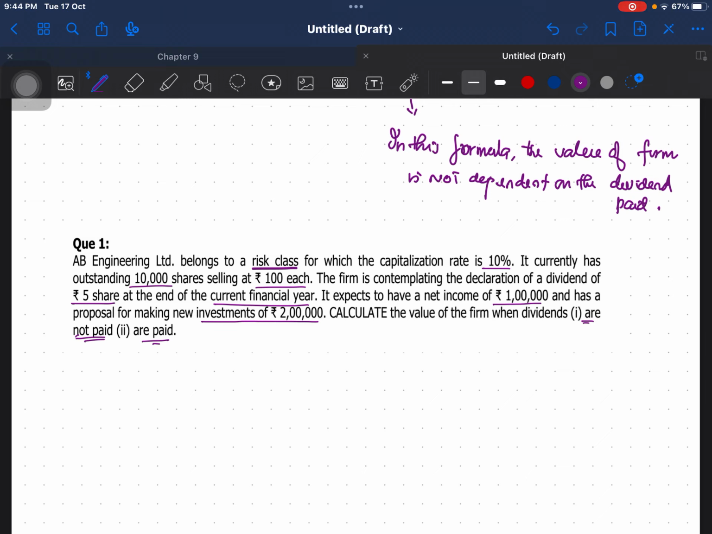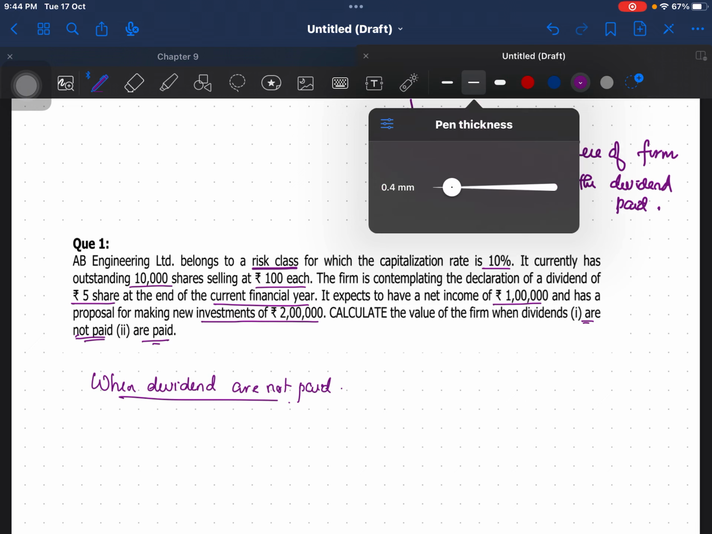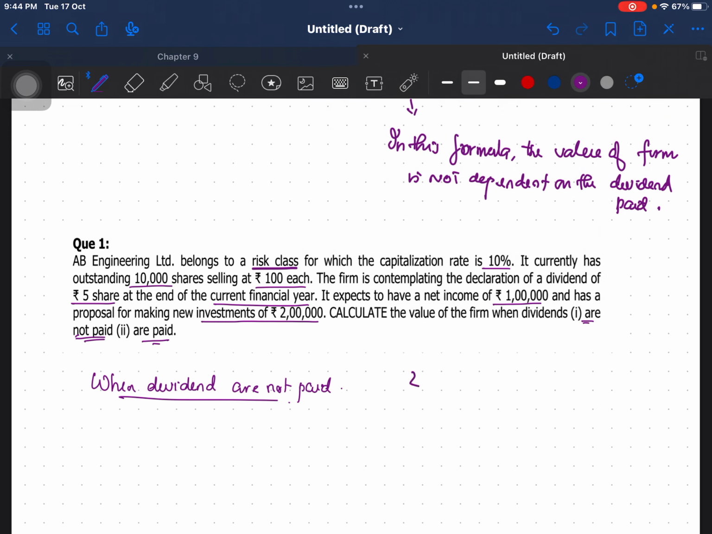Now let's list down what all data we are having. So first we will take when dividends are not paid. Now when dividends are not paid, you have certain information here. What is the cost of equity? The cost of equity is given to be 10%. And what is number of shares outstanding? Number of shares outstanding is N. N is 10,000.